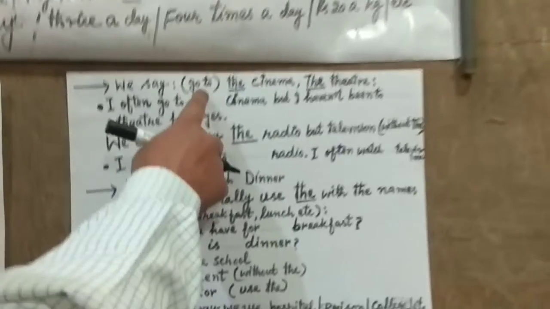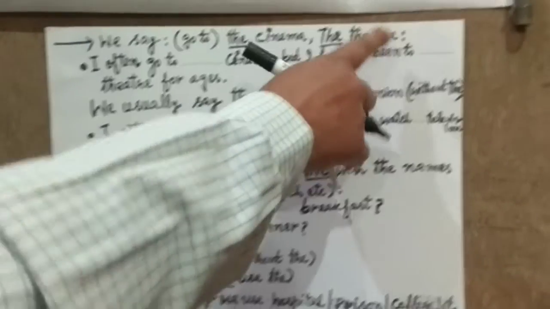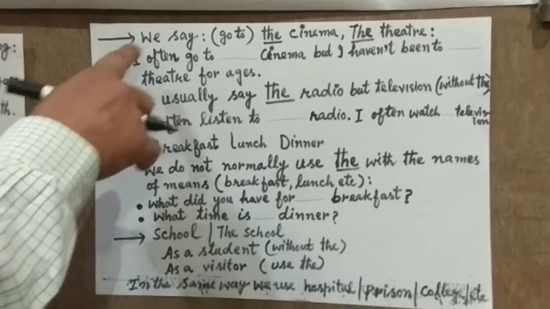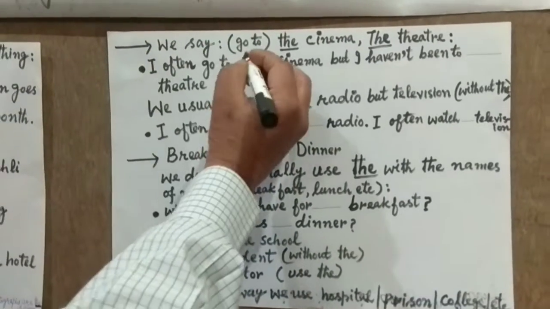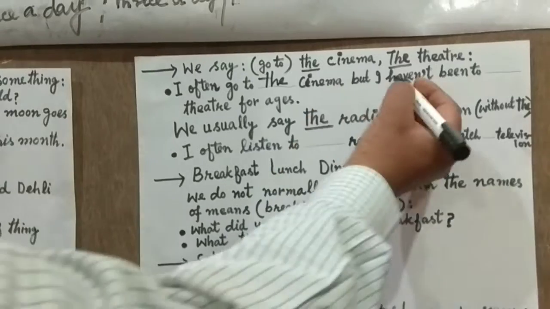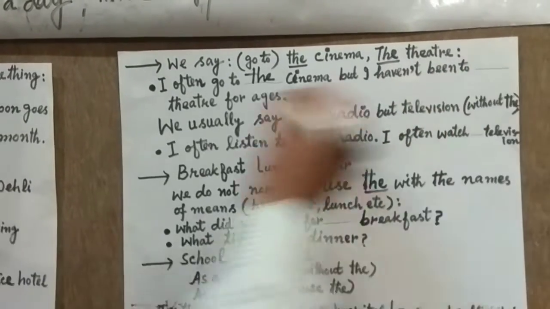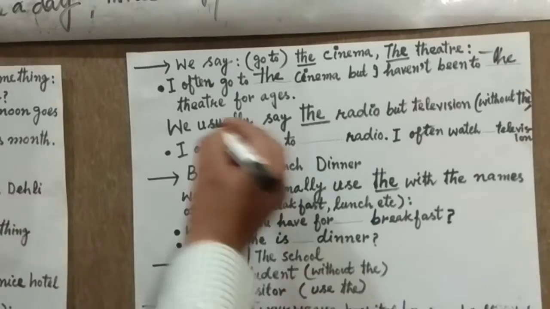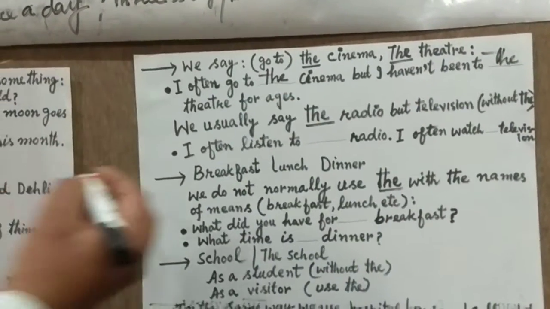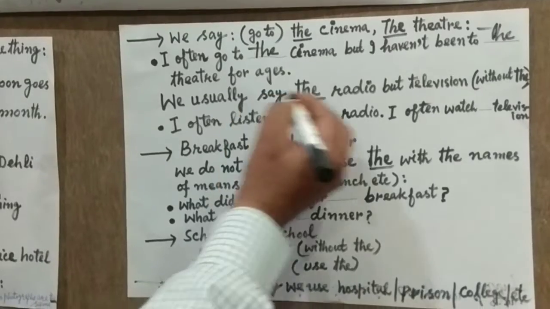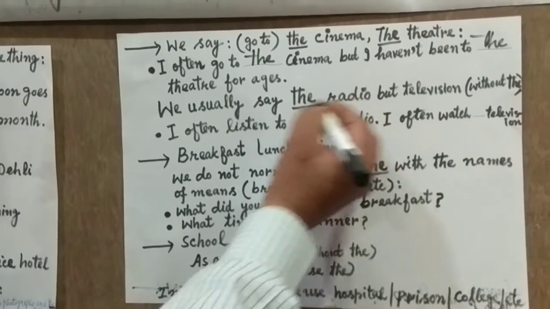Now, come here. We say go to the cinema, the theater. Let us see this sentence. I often go to the cinema, but I haven't been to the theater for ages. We usually say the radio.